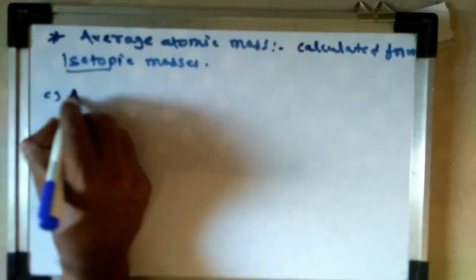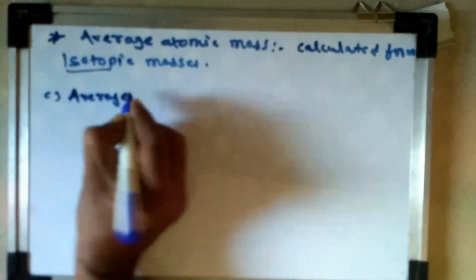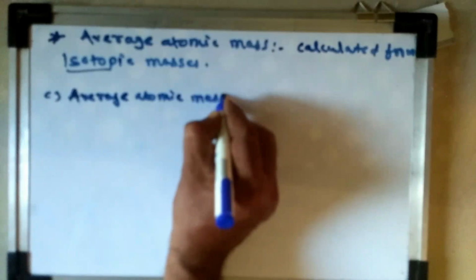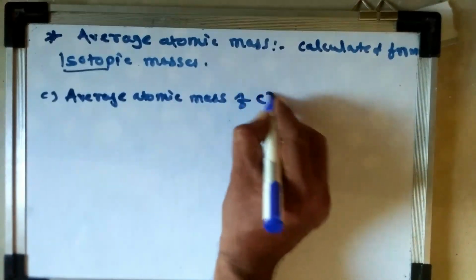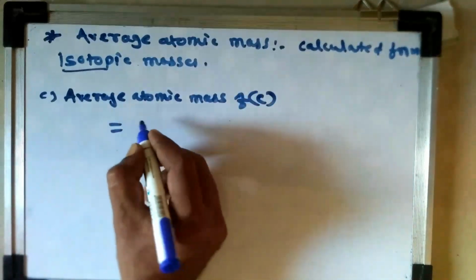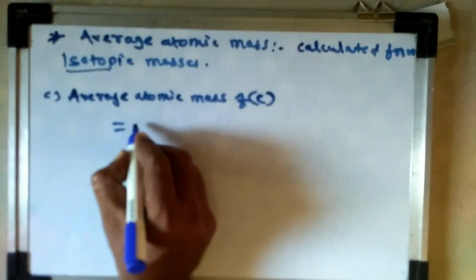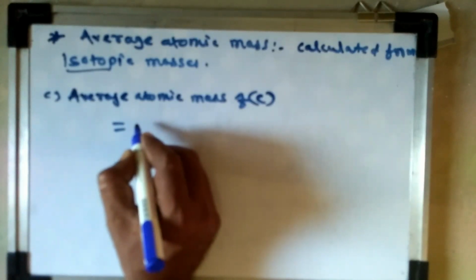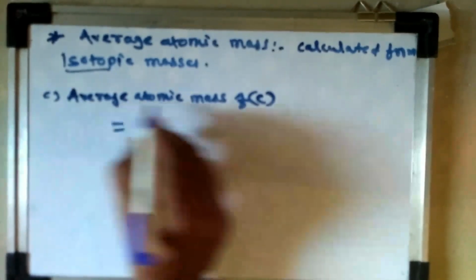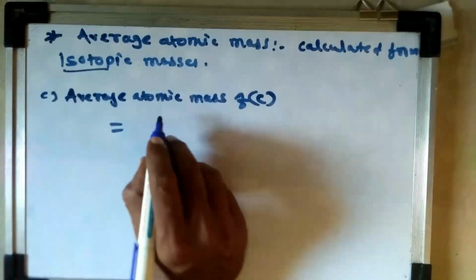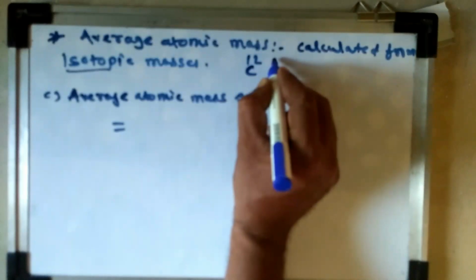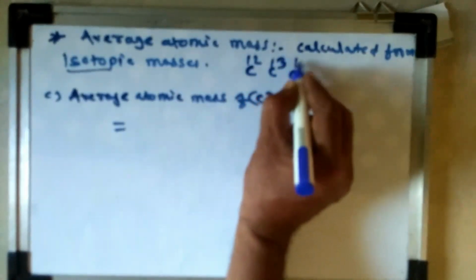Average atomic mass of carbon is equal to atomic mass of carbon into percentage that can be found in nature, abundant percentage. We know that carbon has 3 isotopes: carbon 12, carbon 13, carbon 14.